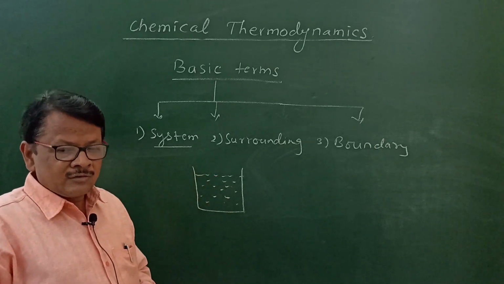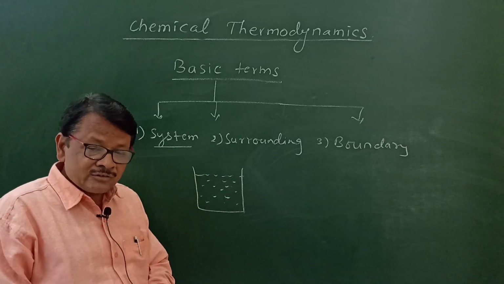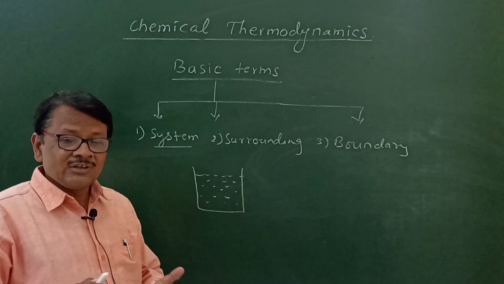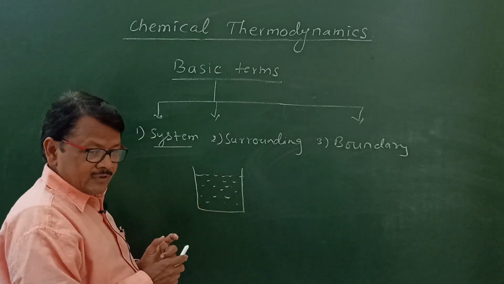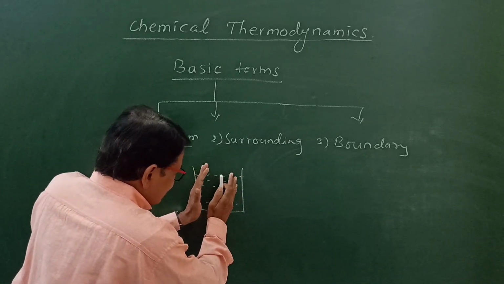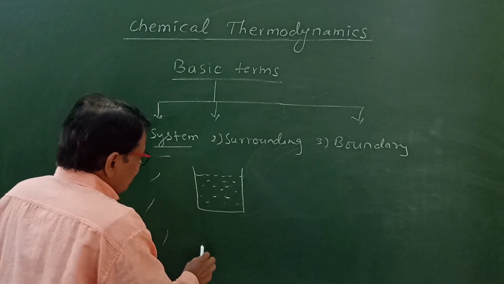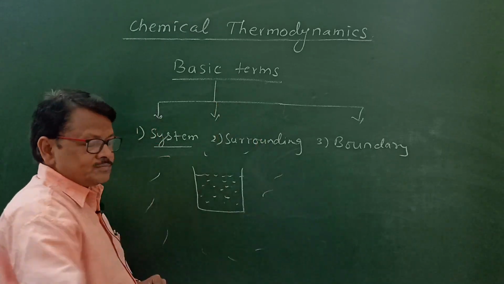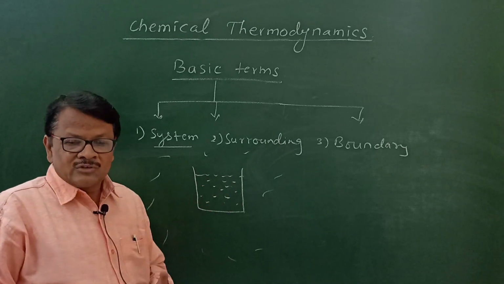What about surrounding? Surrounding is the part of universe other than system. Suppose we are doing a chemical reaction in the laboratory, then this beaker and these chemicals come under system, but the remaining part, all that in the room, is also the surrounding.